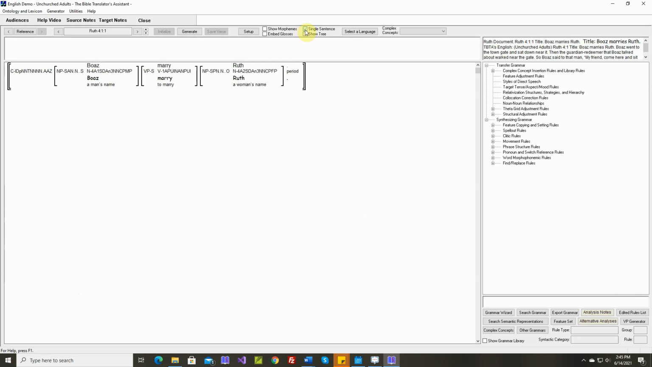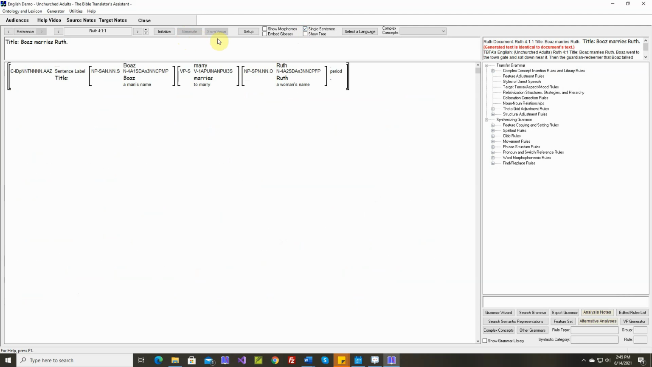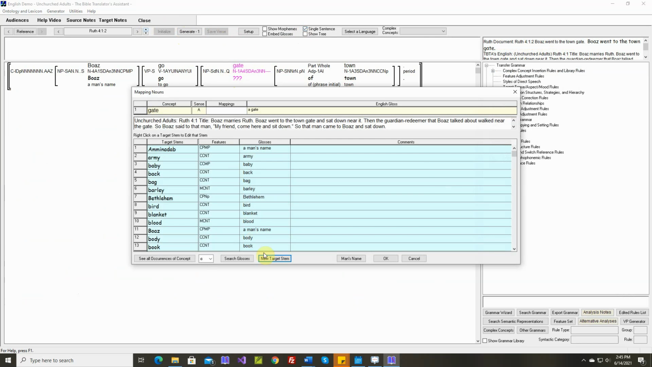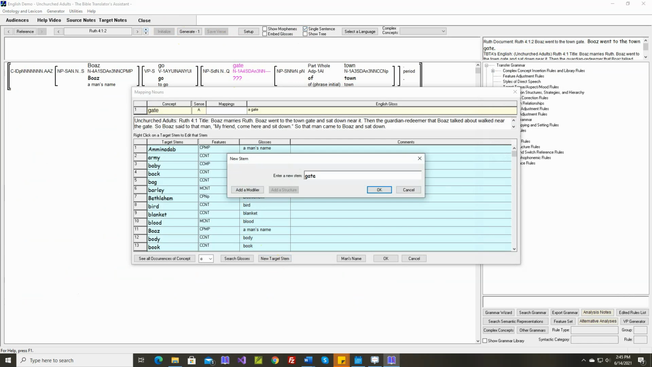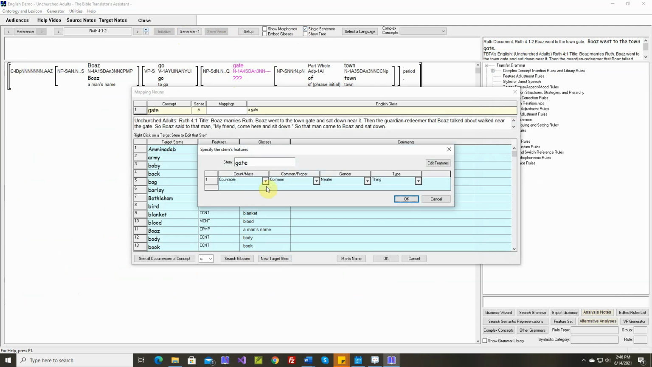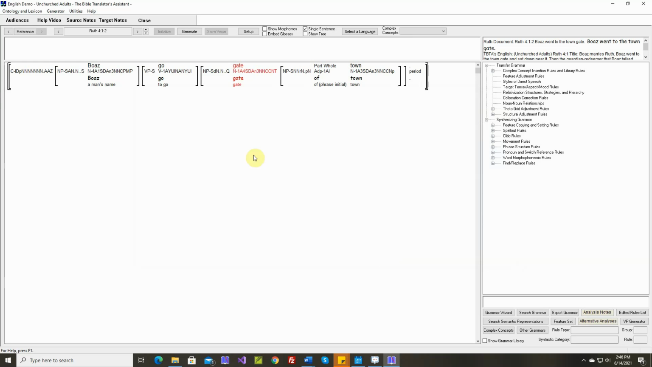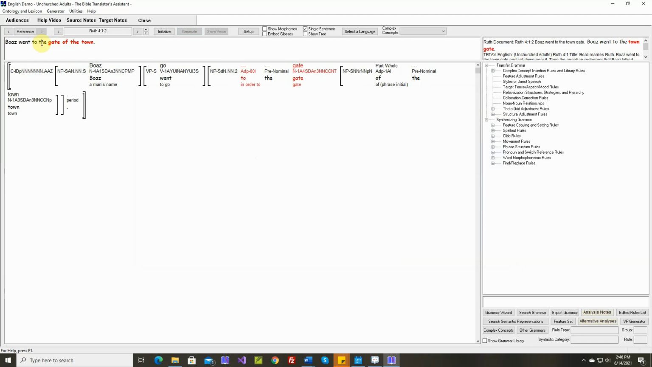Okay, generated text is identical. Okay, gate. So we double click on it. We'll say new target stem, gate. Countable, common, neuter, thing. Boaz went to the gate of the town. Boaz went to the town gate. Okay, town gate is better.